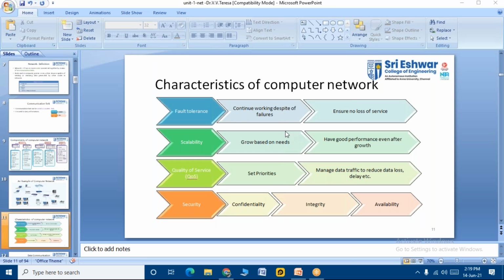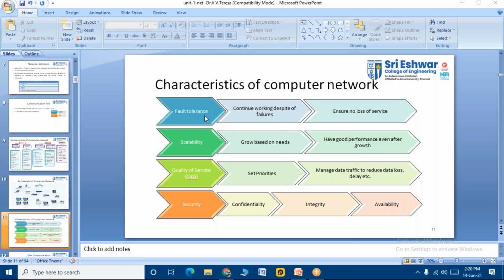So coming to characteristics of computer network, okay? What are the characteristics, students, when we are choosing some network, right? As I was telling you, students, in our college these days, Jio is doing really good. Airtel has less or poor connectivity these days. I know it was good once upon a time. So what happens, when you start working in college, you start thinking of, let me port to Jio, or let me take another connection. This all comes when our network connectivity is not good, right? So as a user, what are the characteristics that we will aspire to if we are choosing a computer network? That is the characteristics of a computer network, okay?